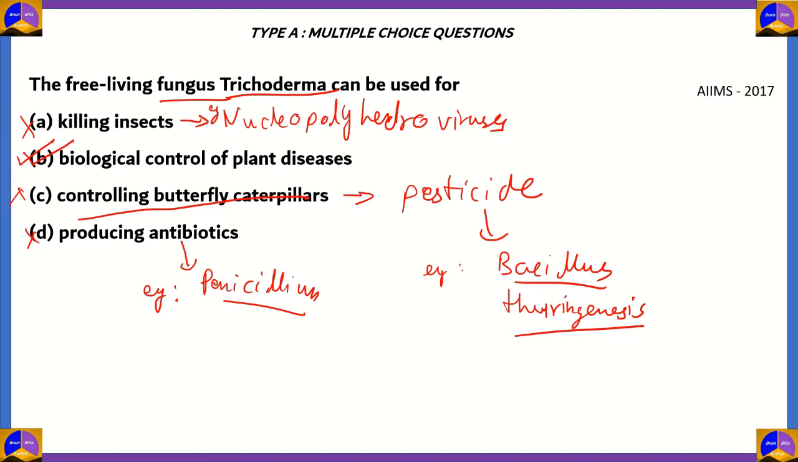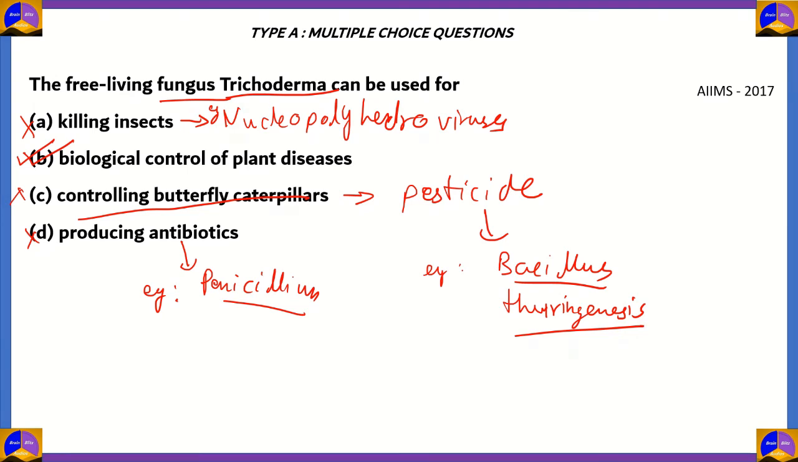Now, you might think, isn't killing insects and biological control the same? No, it's not, because biological control is more than killing insects. It means killing pathogens and also checking whether there's a genetic anomaly, etc.